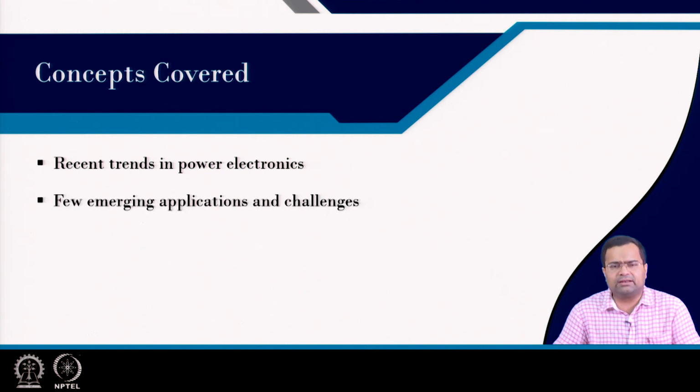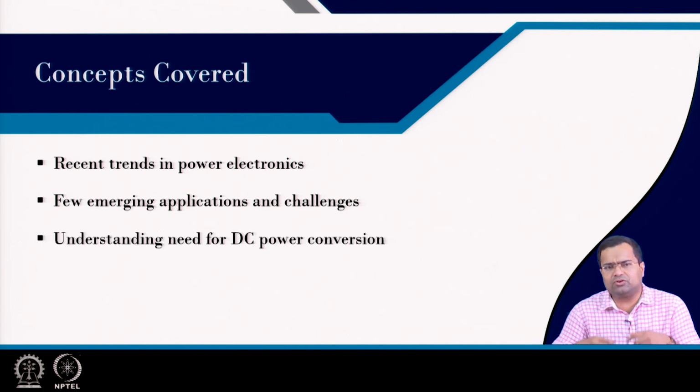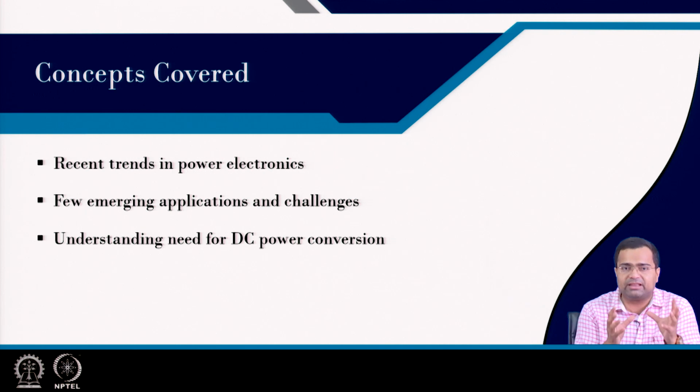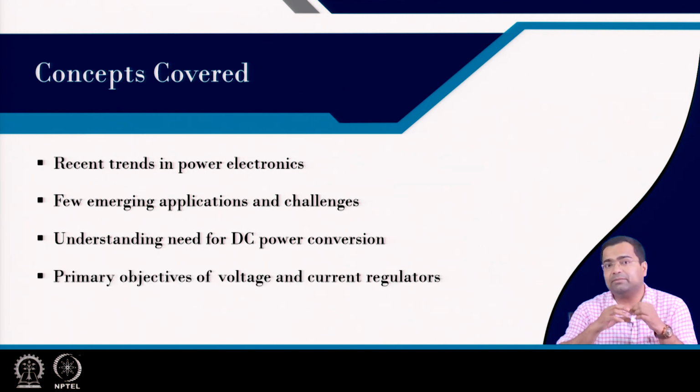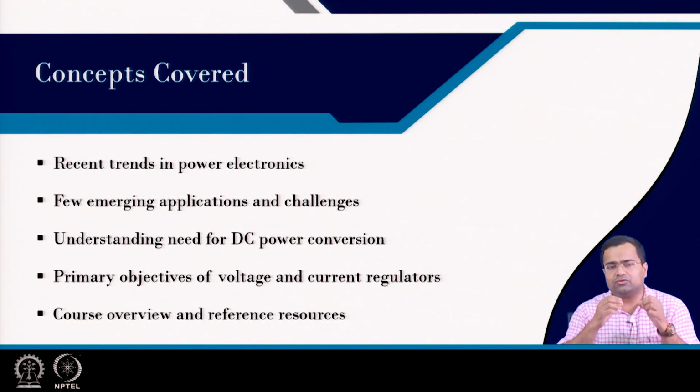The primary concepts covered in this lecture: I want to show what the recent trends in power electronics are, and then a few emerging applications and their challenges. Then I want to summarize a DC power conversion system and what the primary blocks are, and then what the primary objectives of voltage and current regulators are. Then I want to introduce the overview of this course and the reference resources for this course.